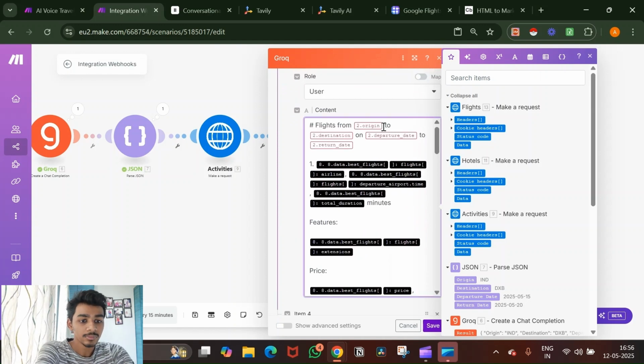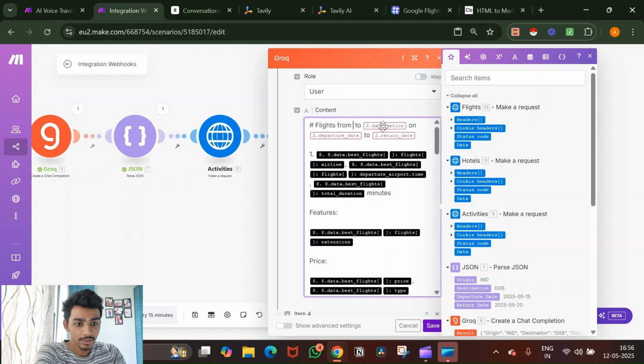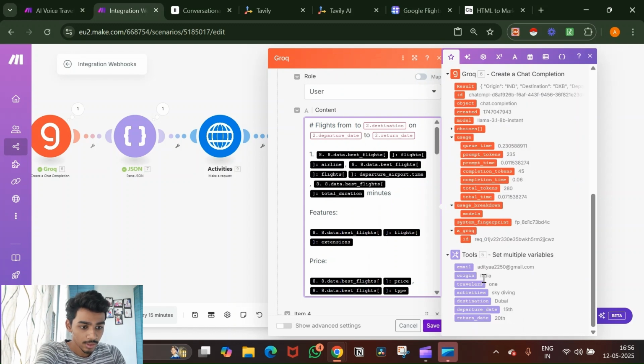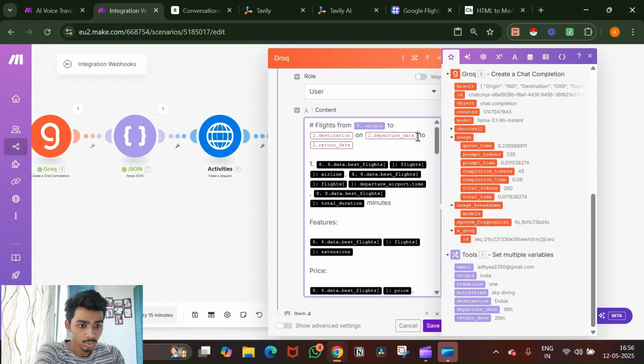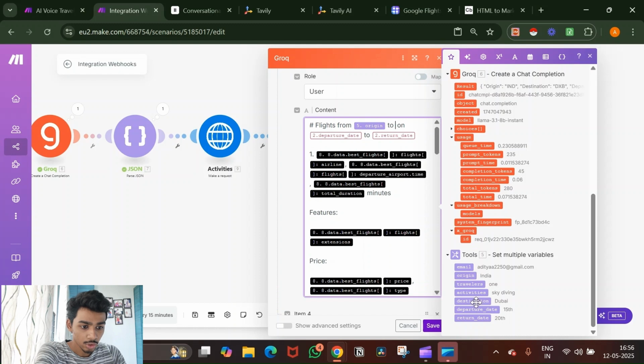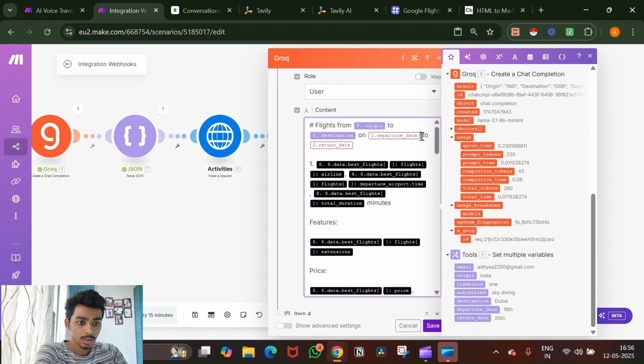So, hashtag means in Markdown, it is the headline. So, first is flight from the origin, that is from India, to the destination, that is Dubai, on the departure date, and here's the return date. Okay. Now, all this in black means that it doesn't exist right now. I mean, it will exist, but how do you understand what is written right here?